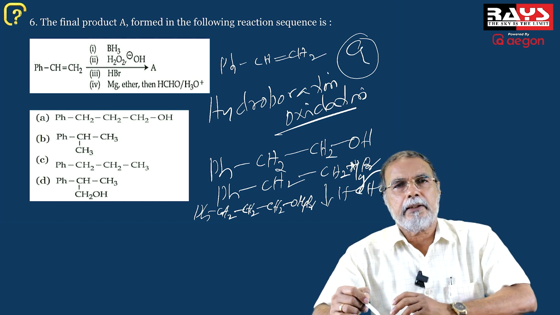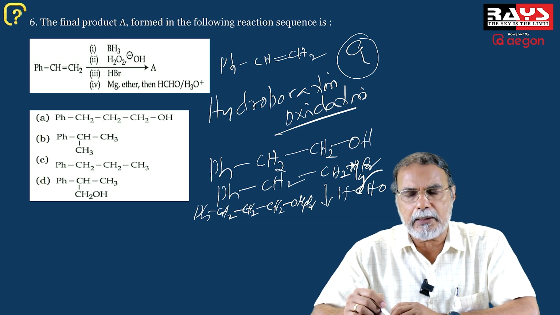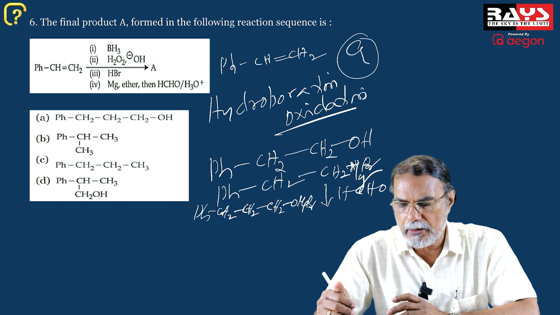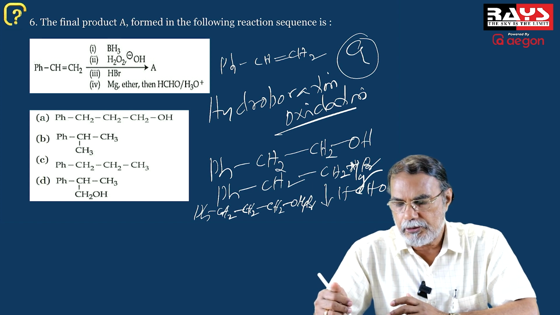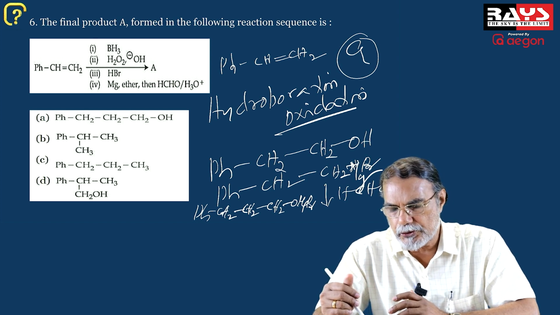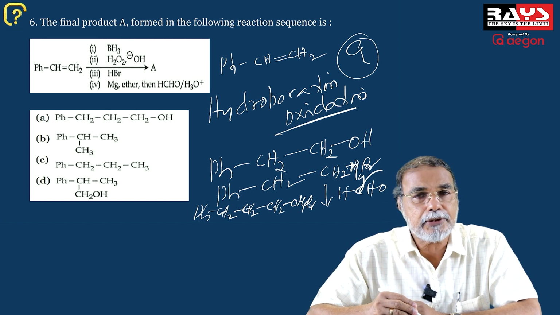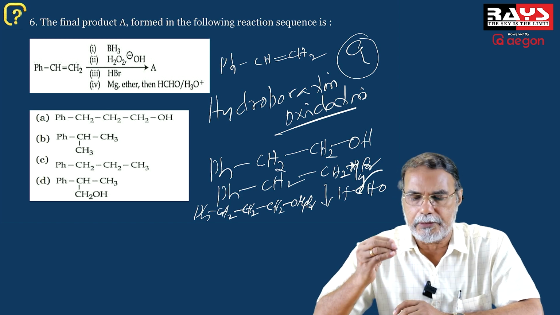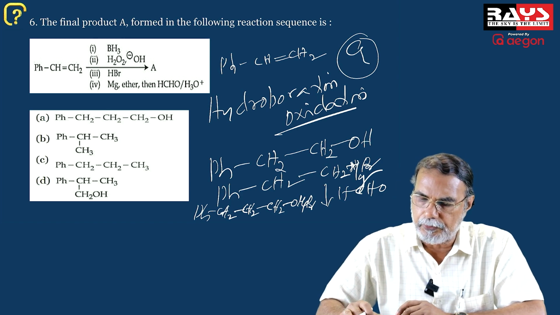Remember that the Grignard reagent reacts with formaldehyde to give a primary alcohol. It is nucleophilic addition of the Grignard reagent to the carbonyl group of formaldehyde, and the product is PhCH2CH2CH2OMgBr, which on hydrolysis gives PhCH2CH2CH2OH. Okay, so good question.